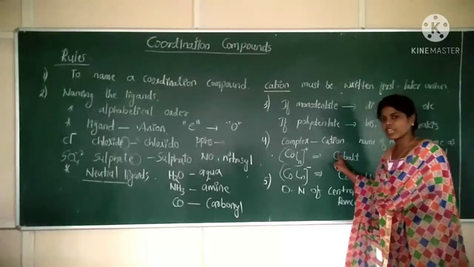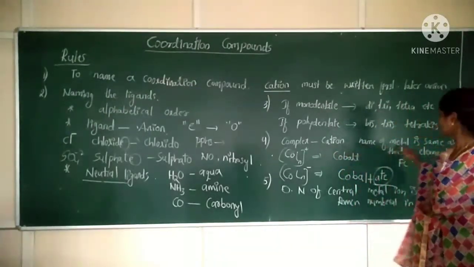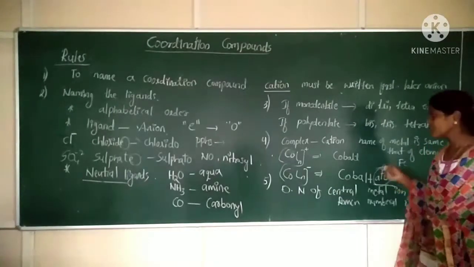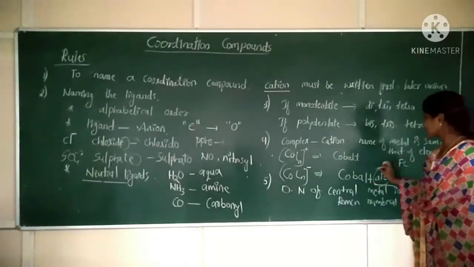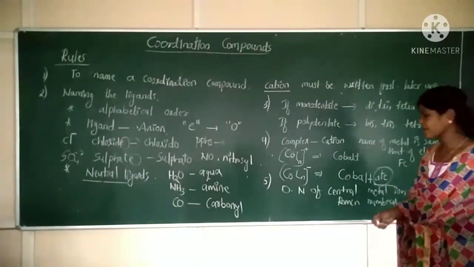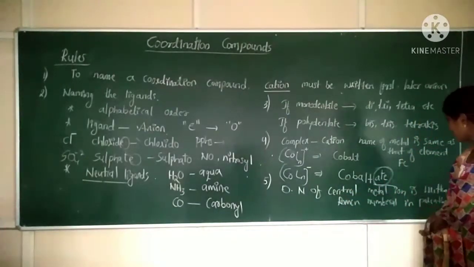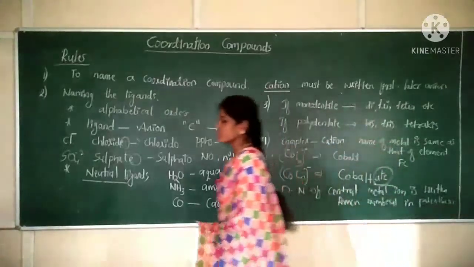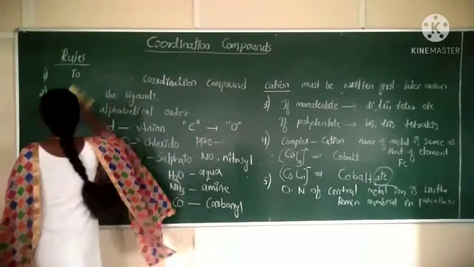Next, to name the central metal ion: if the complex has a positive charge, the name of the metal ion is the same as that of the element. If the complex has a negative charge, the metal name ends with "ate", that is cobaltate. The last rule is that the oxidation number of the central metal ion is written by a Roman numeral in parentheses. So these are the rules. Next, we will see some examples.